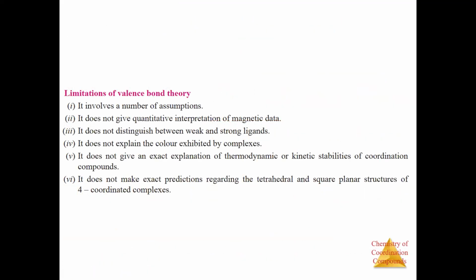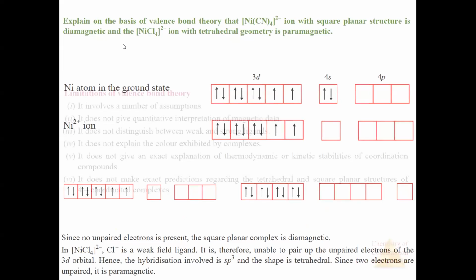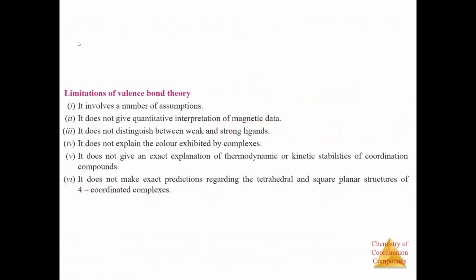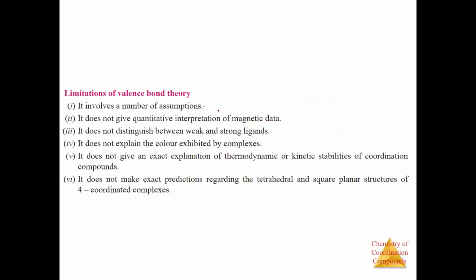Now there are some limitations of valence bond theory. As you can see, it starts with a lot of assumptions. It starts with the assumption that we will know the geometry and the magnetic character also. Then only we can explain according to valence bond theory what is happening. Then it only says there is paramagnetic or diamagnetic behavior. It can never give you an exact quantitative interpretation of the magnetic data.